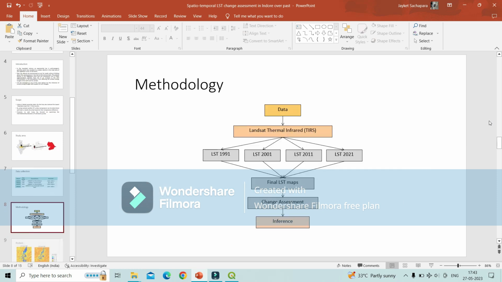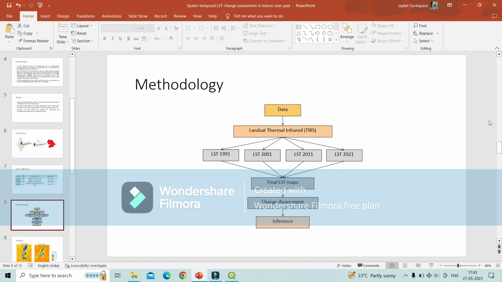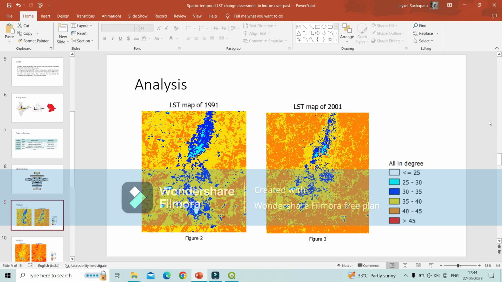Now the methodology part. As you can see, first we collect the data, then from the data only the thermal band is needed. From the thermal band we make the LST of all 4 years, 1991, 2001, 2011 and 2021. From all the years we get the maps, then we finalize all the maps, see the change assessment, and then give the inference.